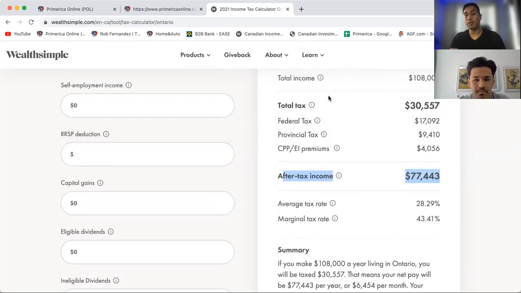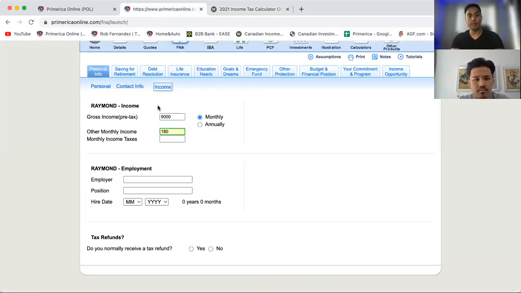So to find out how much you were taxed, right here, total tax. You take 30,557 and divide that by 12. Give me a second here. So you get 2,546. Now, after you get that information, you go back to here and you put in 2,546.